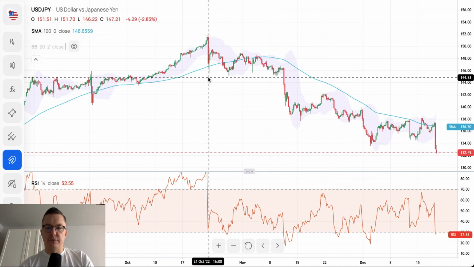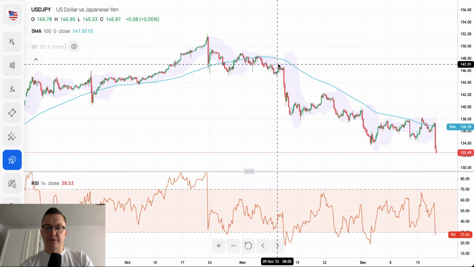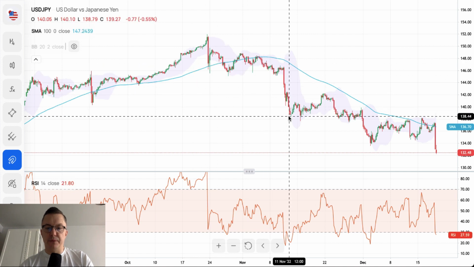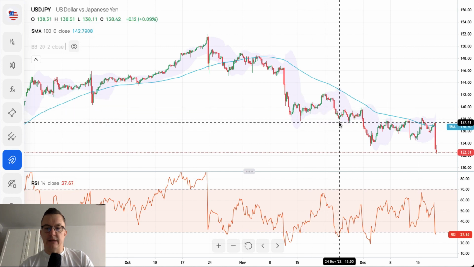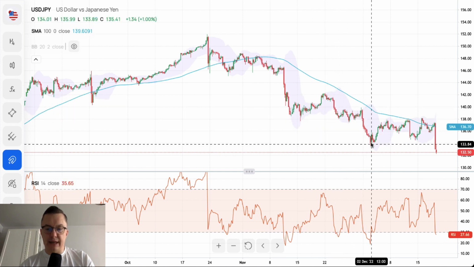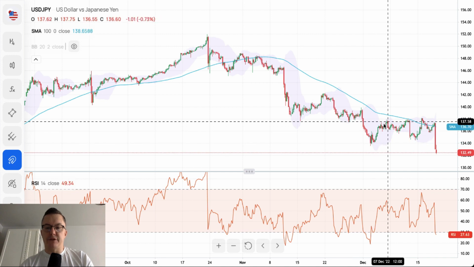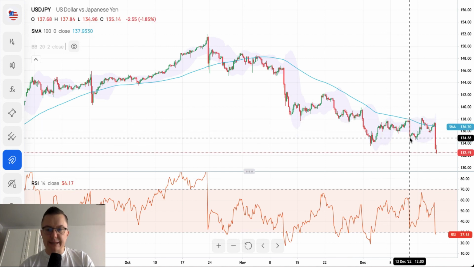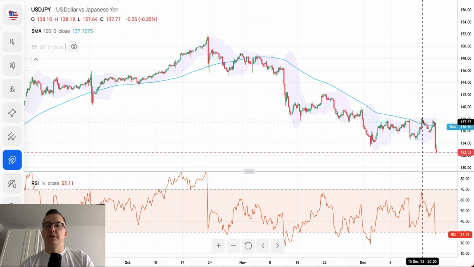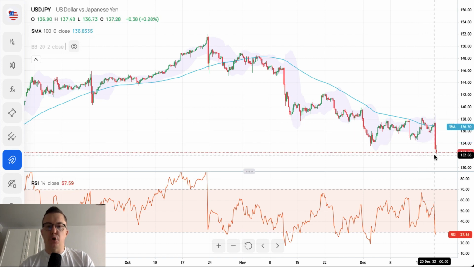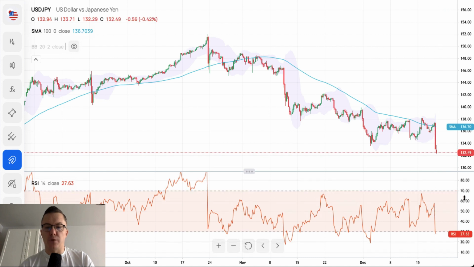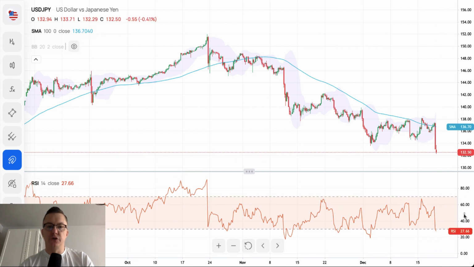Again, a very big candle down, a period of consolidation, a few big candles down. Periods of consolidation, big candles down, we are trying to bounce, go slightly lower, trying to bounce, big candle down. Who has the control over this market? It's obvious, those are bears.